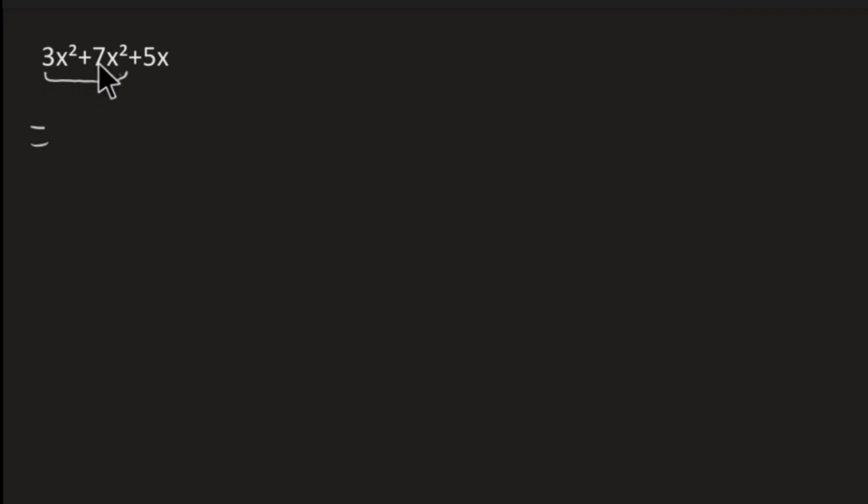We will add only coefficients. 3 and 7 are 10, while the variable part will stay same, and the term that is unlike will also stay same. So this algebraic expression is simplified. Now it cannot be simplified further because these two terms are unlike terms.